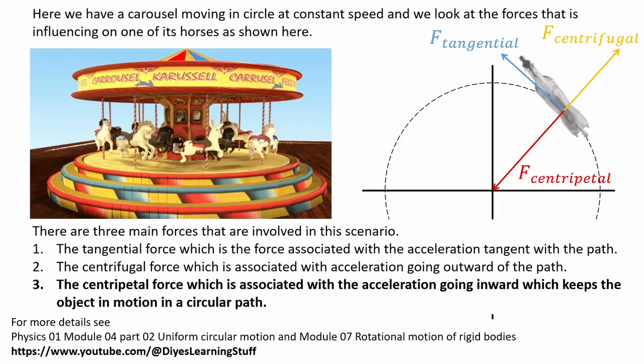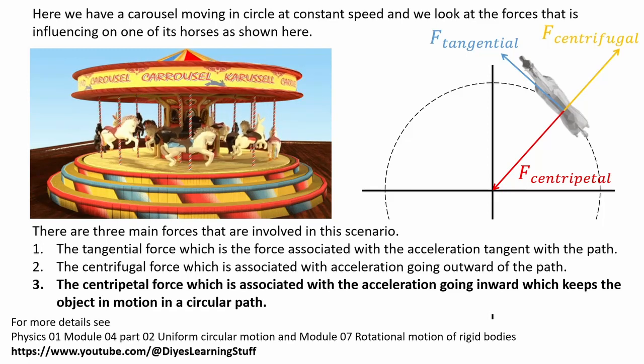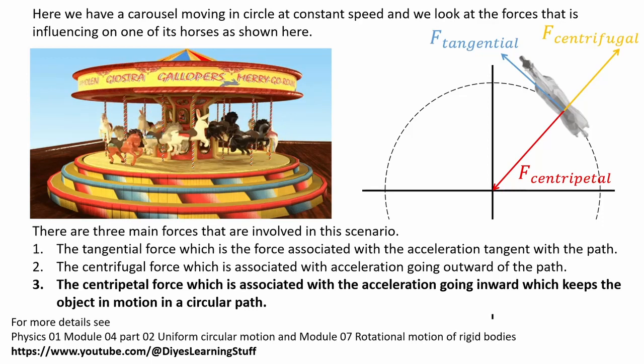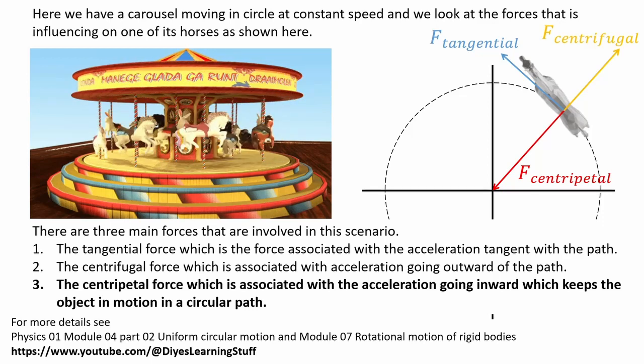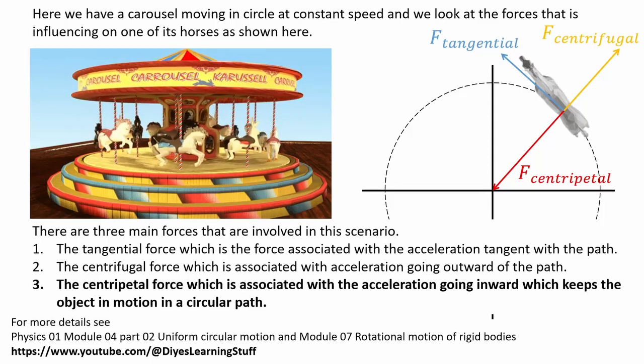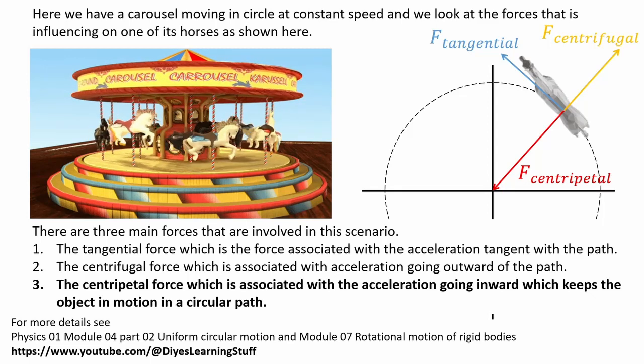The next one is the centrifugal force. This force is associated with the acceleration going outward of the path. The last one is the centripetal force. This force is associated with the acceleration going inward and keeps the object in motion in a circular path.